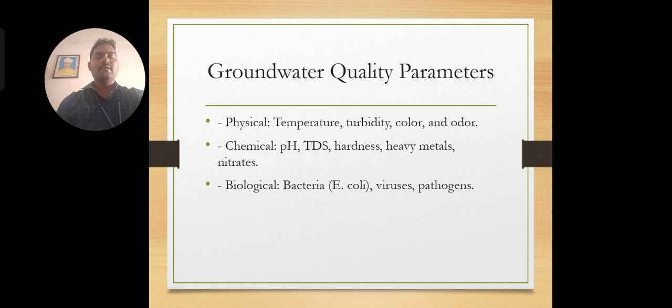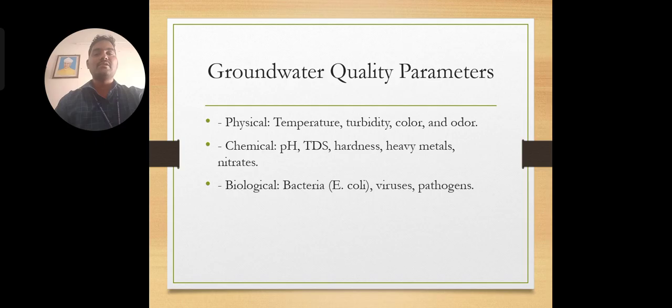And then the next one, the chemical parameters we consider, starting with the pH value. Generally the pH value for drinking water is 6.5 to 8.5 as per the standards. If it is 7, we call it neutral. Then if the groundwater has a certain pH value, and the next one is TDS.